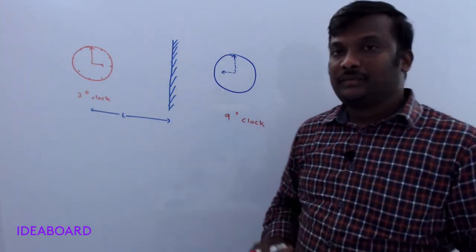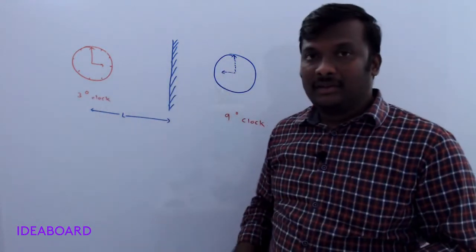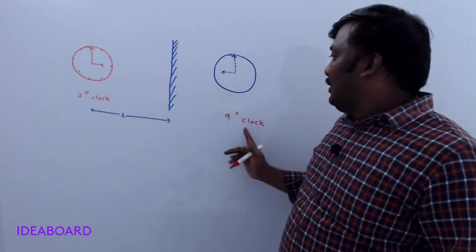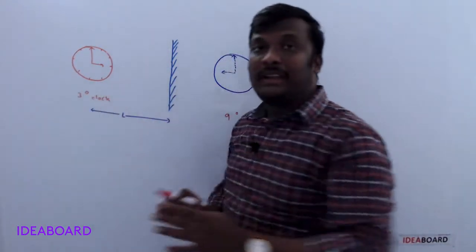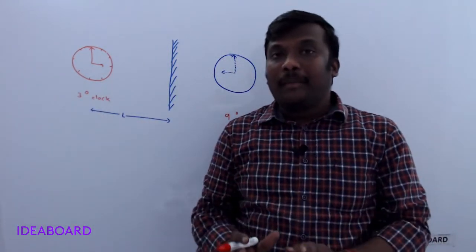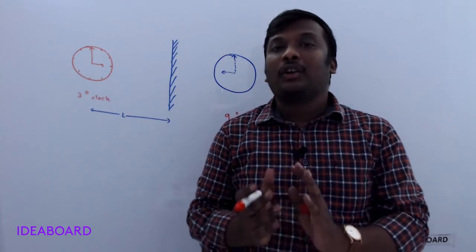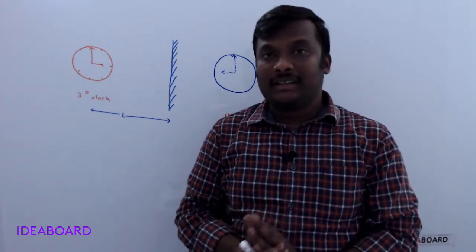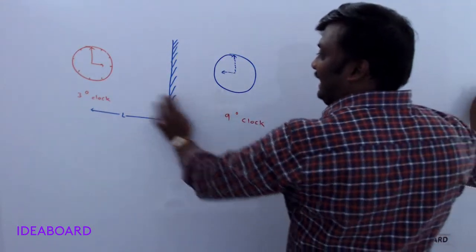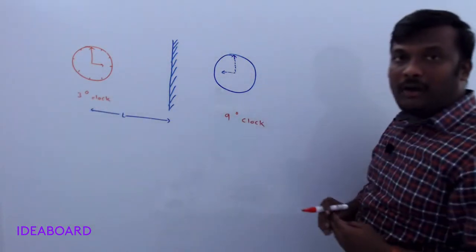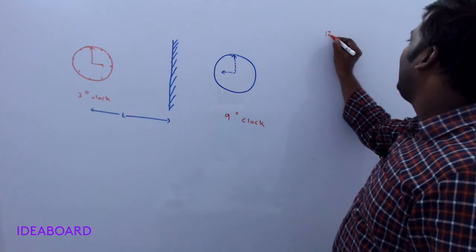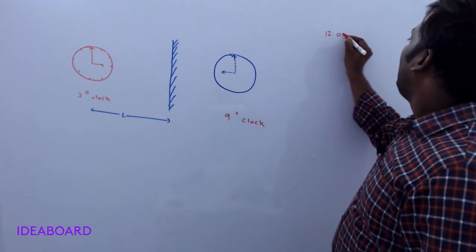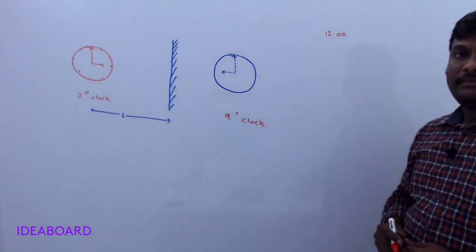o'clock. Whatever time you take, the time shown in the image and the time shown by the clock, if you combine them, should be equal to 12. Do you understand? If you add this 9 and 3, 9 plus 3 is nothing but 12, right? So 12 o'clock can be written as 12 hours.